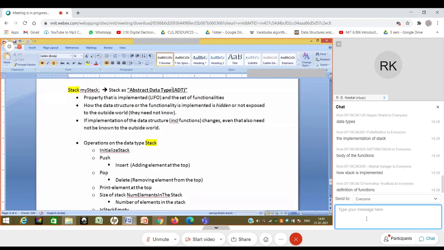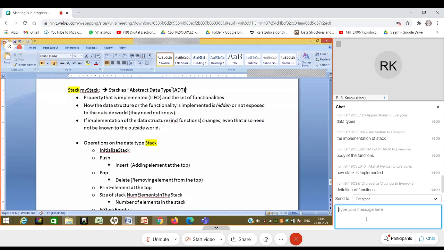So what is an ADT? Essentially, it defines a data type or data structure, but it doesn't tell me how the implementation is. It says, okay, stack is a LIFO data structure, and it needs to have these properties or these functions, this functionality, and that's it. We understand what it means. So I say there is a black box called stack, inside which I don't know what happens, but I can do all these operations. I can push something, I can pop something, and I can get the correct results. I don't know how they have implemented it inside. This becomes an abstract data type, and we deal with abstract data types more often in the data structures course. This is the first abstract data type that we are seeing.